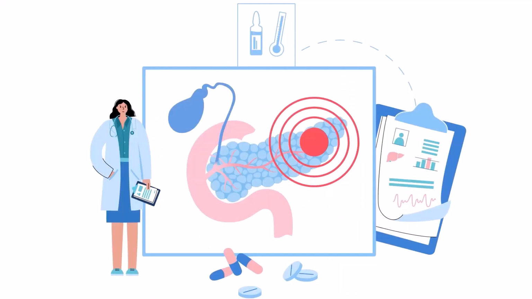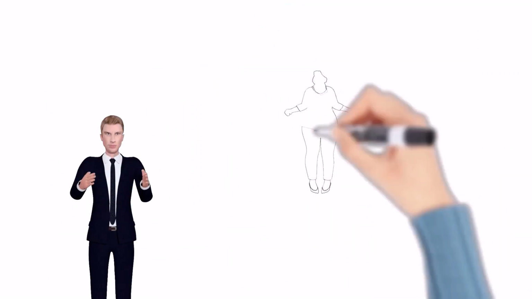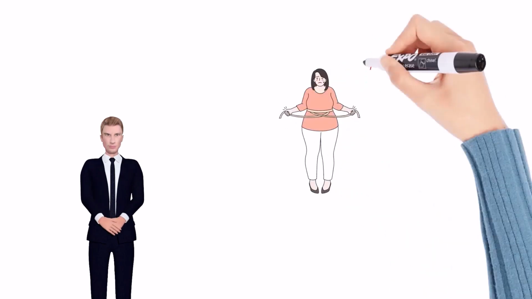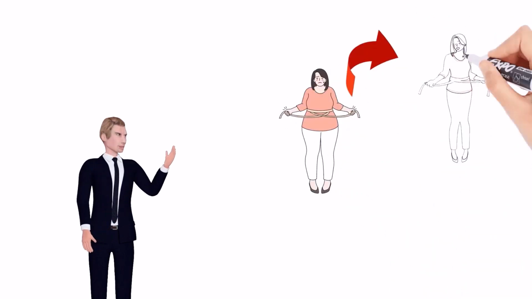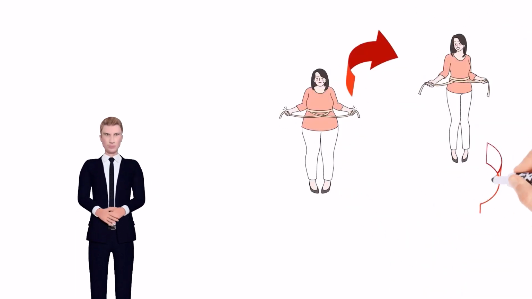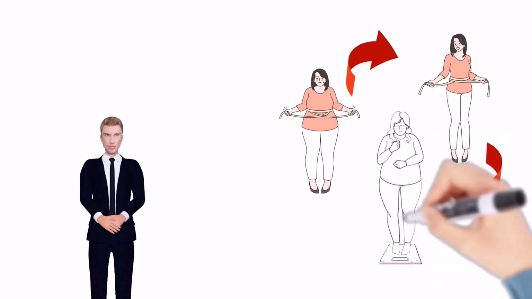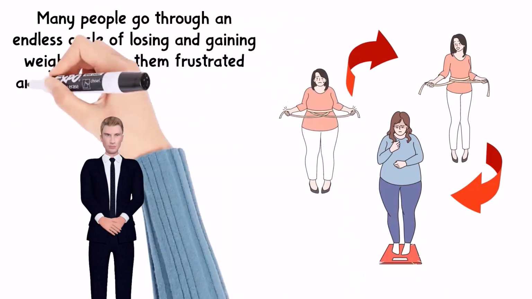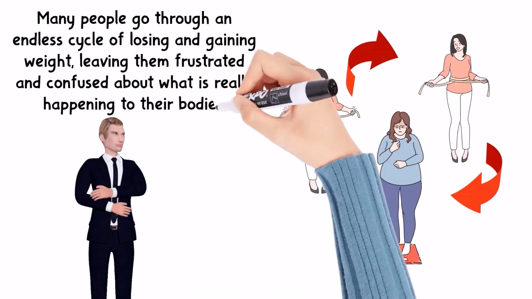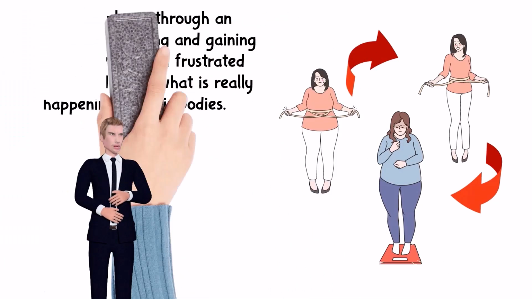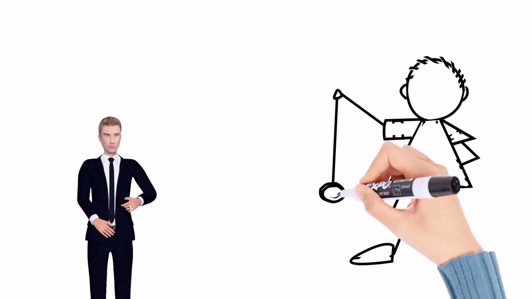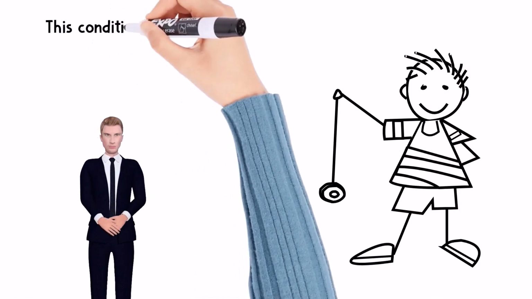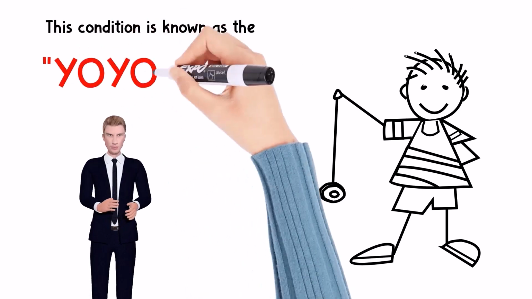Many people succeed on strict diets, but the effects don't last long. They can lose weight drastically but quickly and repeatedly return to their original weight position. This condition is like an endless cycle of weight loss and gain, leaving them frustrated and confused about what really happened to their bodies. This condition is known as the yo-yo diet. When you play with the yo-yo, you lower it and then quickly raise it. That's why this condition is called the yo-yo diet.